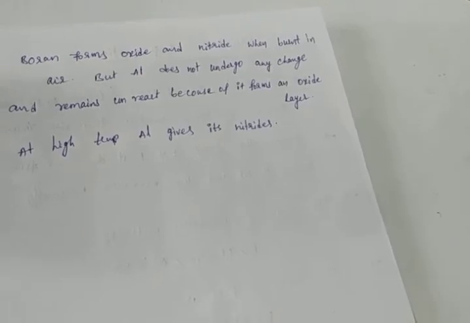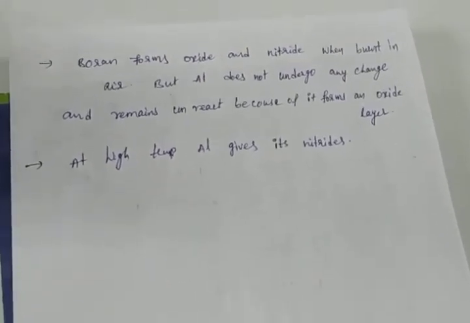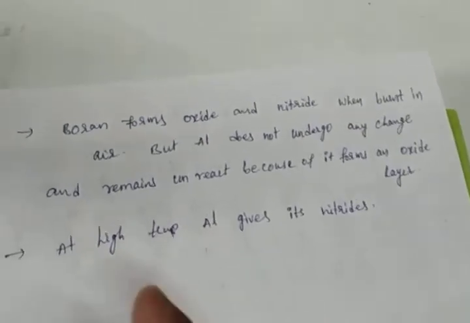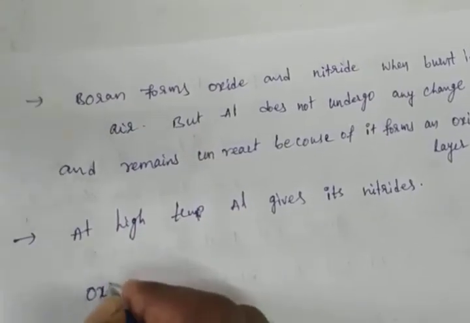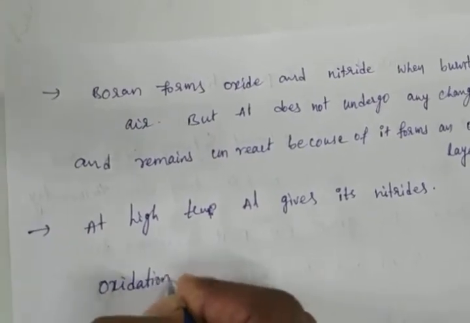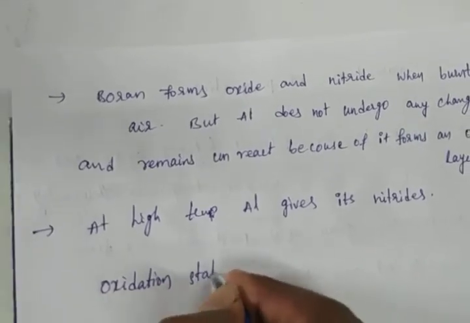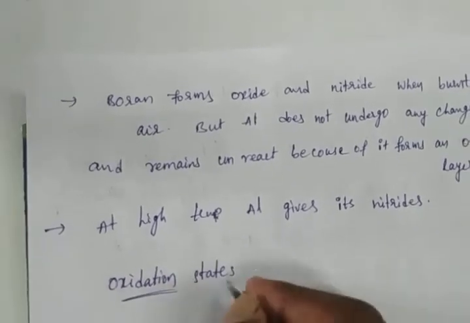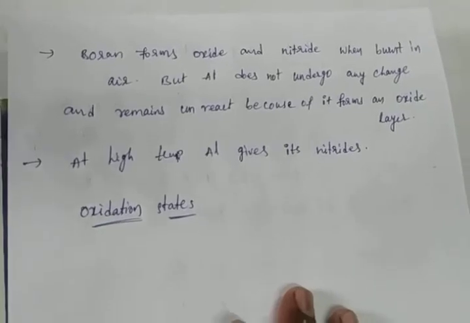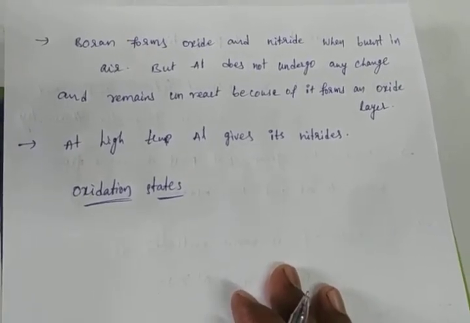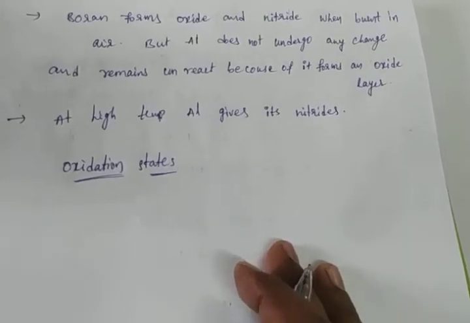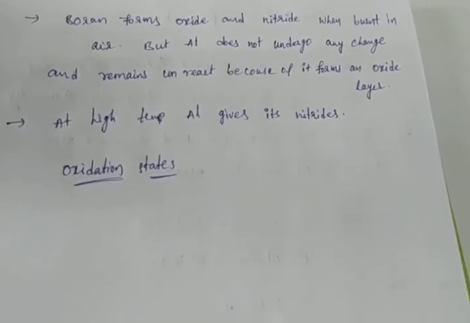Suppose +1 is there, it means the element lost 1 electron. Next, oxidation state: the elements gaining or losing electrons in a chemical reaction is known as oxidation state.